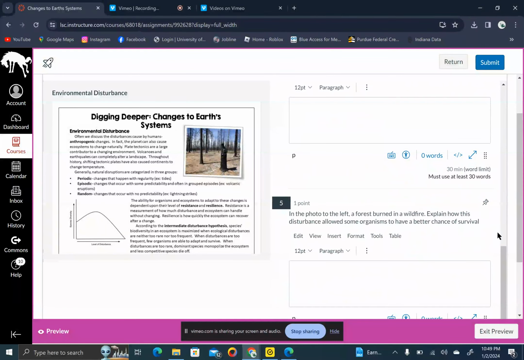And then finally, the last question, in the photo to the left, so right here: a forest burned in a wildfire. Explain how this disturbance allowed some organisms to have a better chance of survival. So you're going to want to describe to me how this disturbance could have benefited some organisms. And again, you're going to read about that in this last paragraph here. And also this graph may be relevant as well.